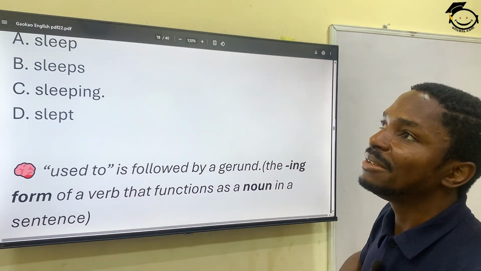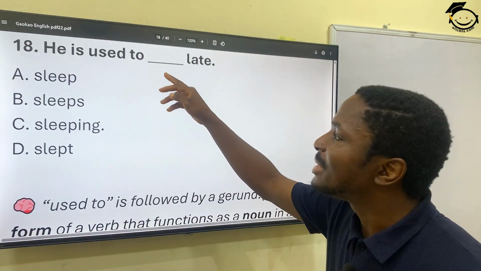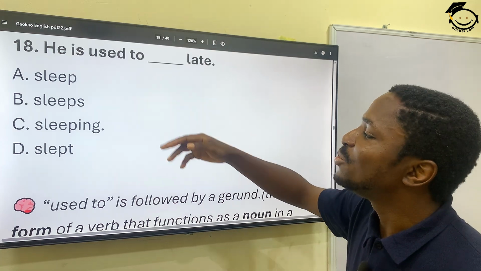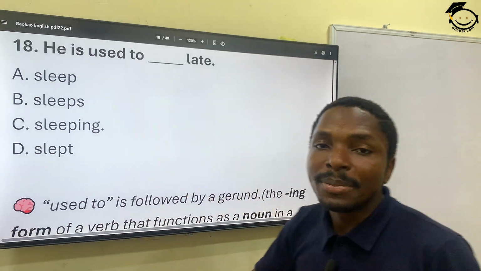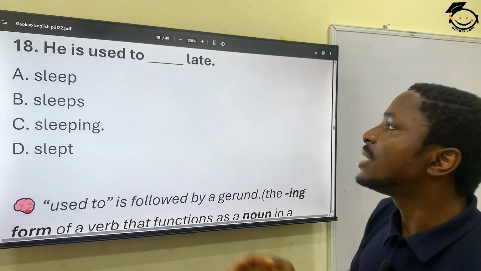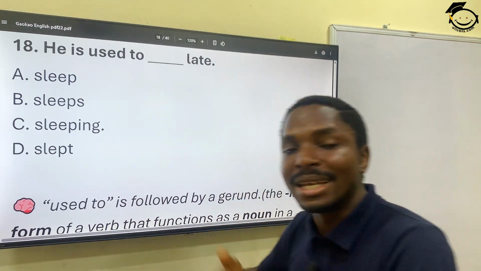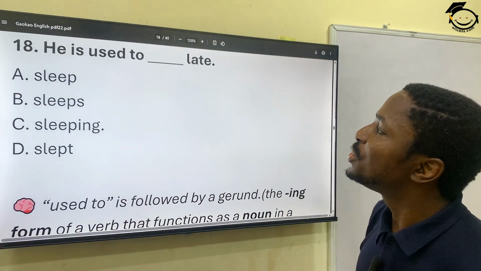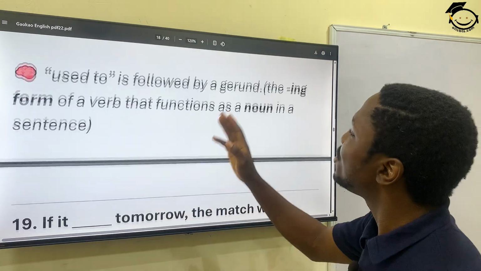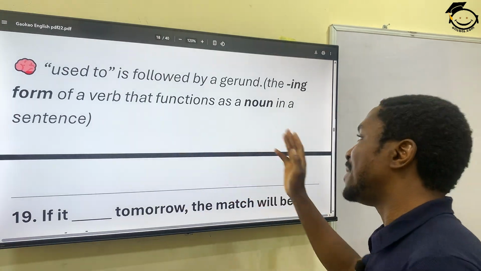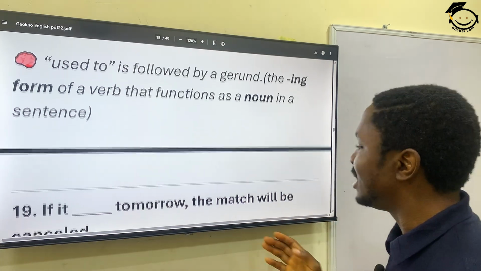So he changed sleep, a verb, to sleeping, which now becomes a noun. So he is used to sleeping late. A gerund will often add ing to a verb and put it in a noun action. Used to is followed by a gerund, the ing form of a verb that functions as a noun in a sentence. We're going to see more of gerunds in this.